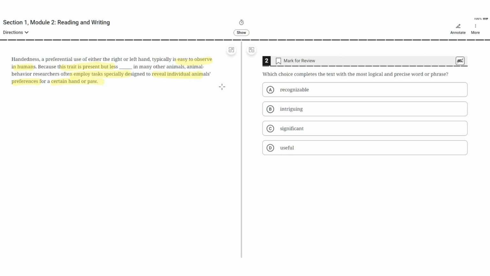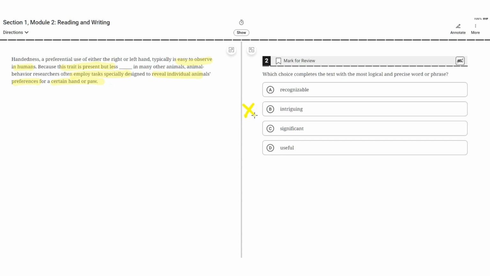So option A says recognizable. This makes sense in the context of this text, where it says that it's easy to observe in humans, but this trait is less easy to observe in other animals, and that the researchers have to employ tasks to find out an animal's preferences for a hand or a paw. So A seems to be the correct choice. B. Intriguing. Intriguing is incorrect here because the text doesn't imply anything about it being intriguing or not. The researchers are simply determining the individual animal's preferences for a hand or a paw.